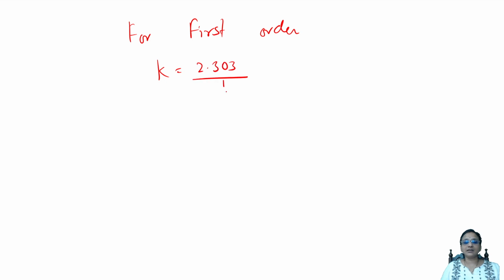First thing, because there is one reactant term, that is methyl acetate, I'm writing first order reaction for this. What is the formula? k is equal to 2.303 by t log a naught by a. Now, what did they say?